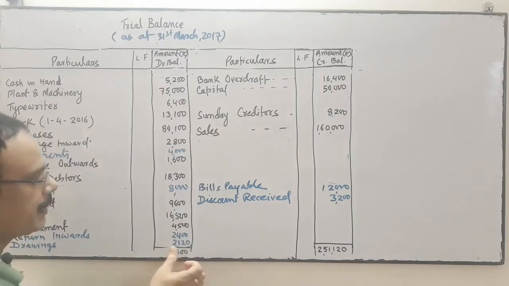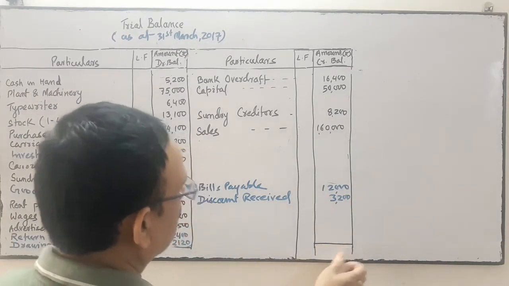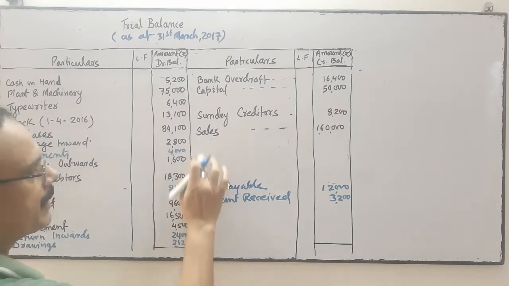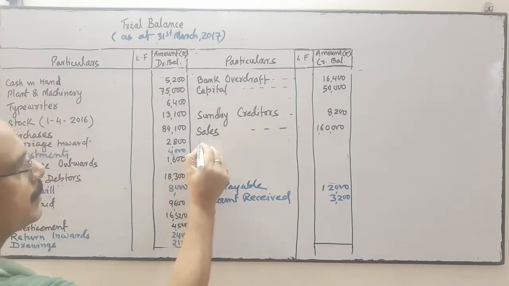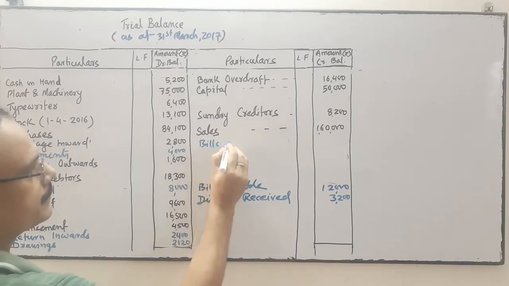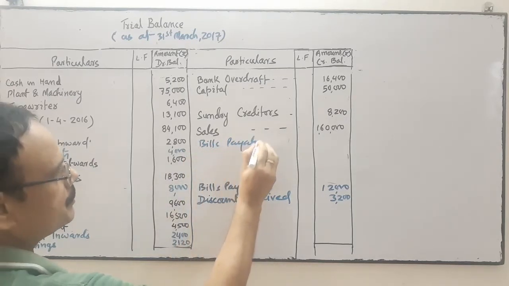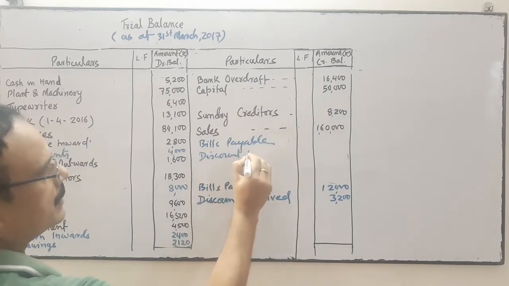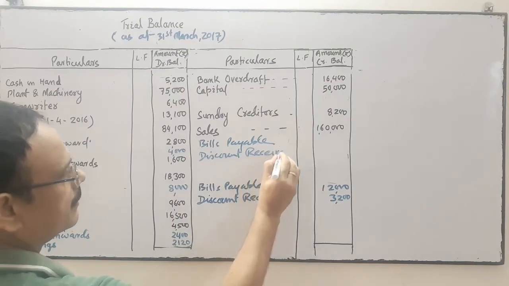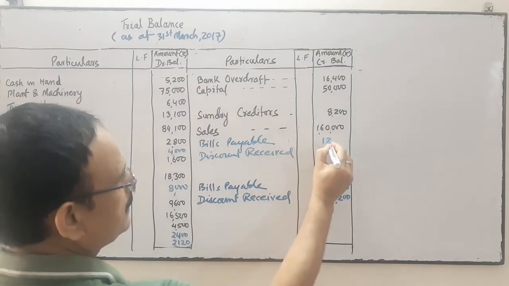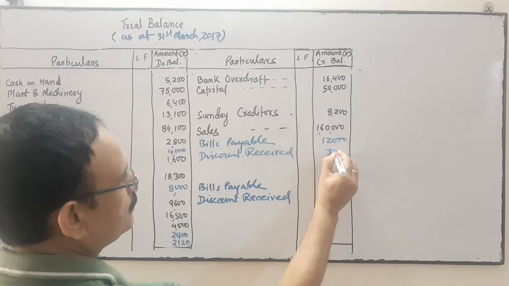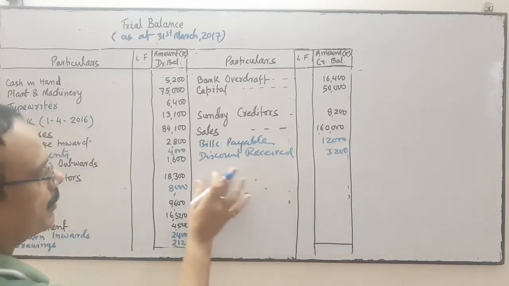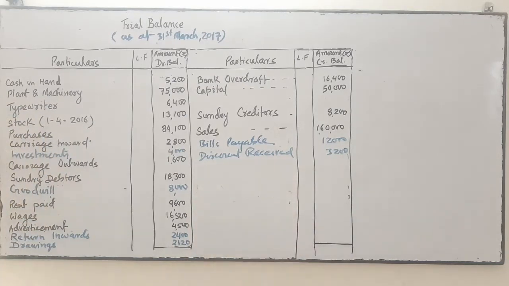Now we will do the total. While you are preparing this, don't leave a gap over here. You write it over here. Bills payable should be here. Discount received should be here. It is 12,000 and 3,200. Okay, there should not be any gap between the two. There should not be any gap.